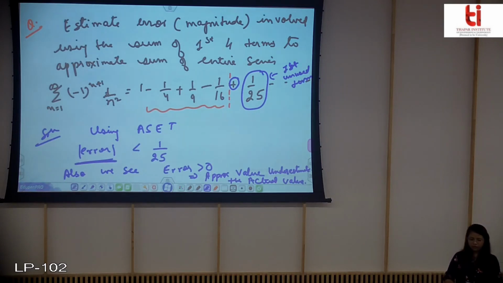So now I'll give you a simple flow chart with the help of which you can think about where to start applying the tests for convergence and divergence, because you now have plenty of tests.